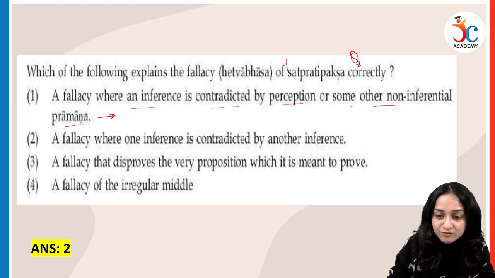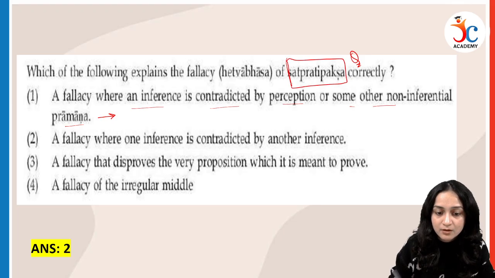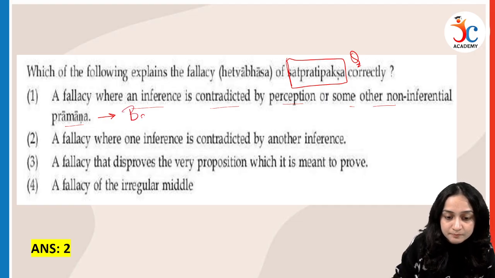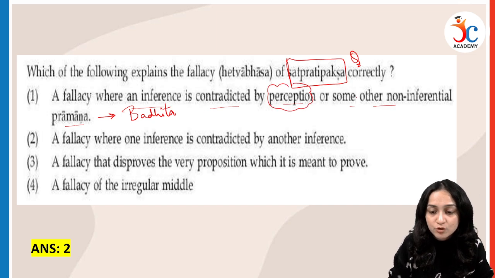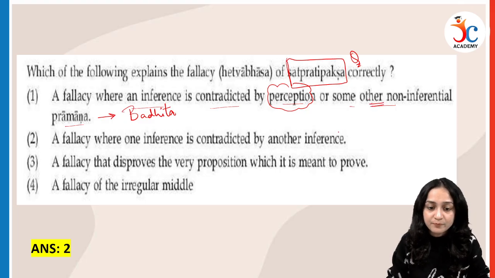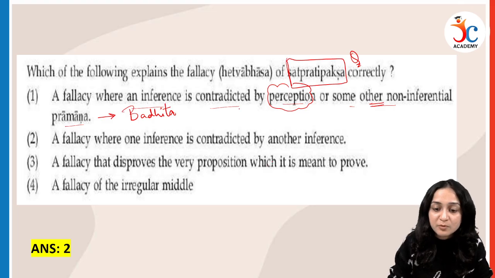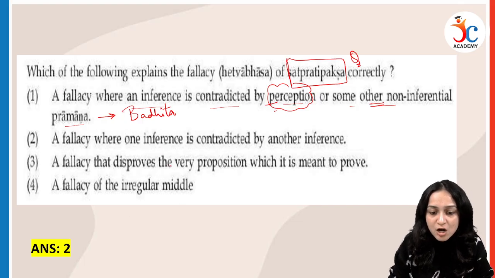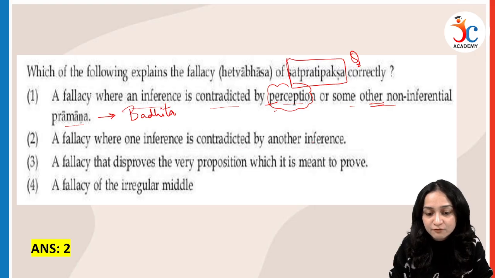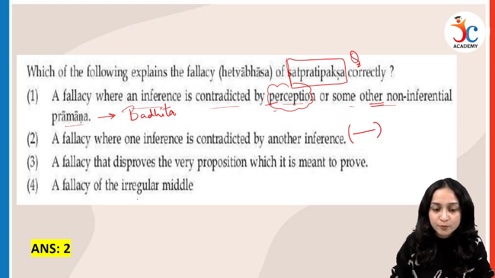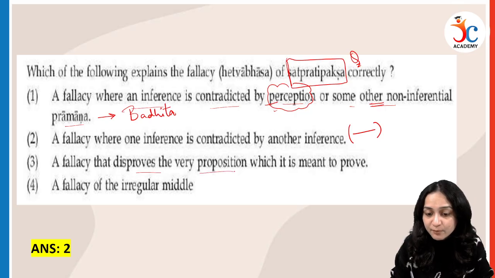We have to identify the satpratipaksha. The first option is for badhita, where it is contradicted by perception or some other non-inferential praman. It is not because of anumana, it is because of perception or some other non-inferential praman. This is the definition of badhita fallacy. A fallacy where one inference is contradicted by another inference. This is an incomplete statement. Although it represents satpratipaksha, it is incomplete in nature. A fallacy that disproves the very proposition which is meant to prove. This is the correct statement for satpratipaksha.